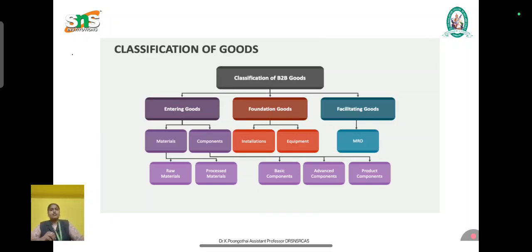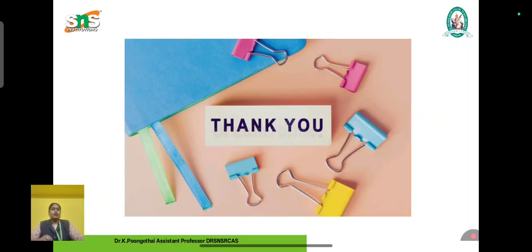The first one is classification based on existence. In this, it is subdivided into existing goods, and in existing goods there are three: specific goods, ascertained goods and unascertained goods. The next thing is contingent goods, one of the classifications. After that, we have the classification based on condition. Here we have perishable goods and non-perishable goods. So I hope you all understand what the classifications of goods are. Thank you.